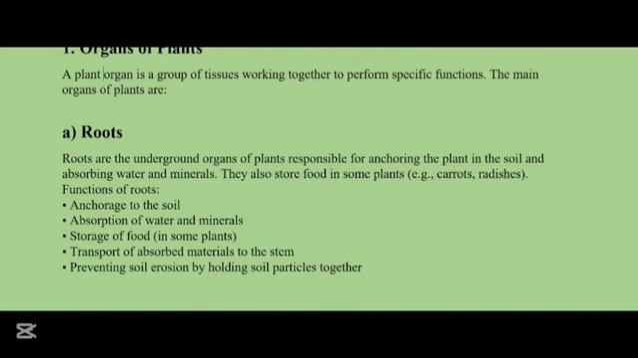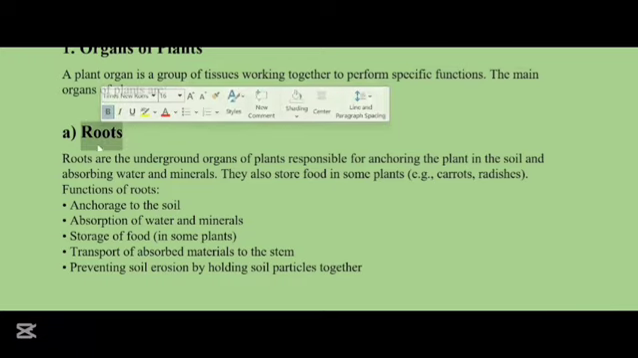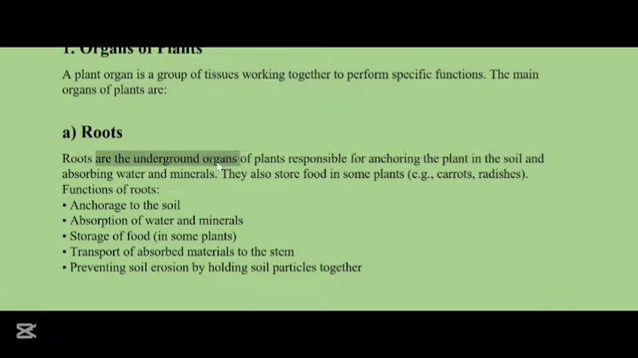Now the organs of plants. A plant organ is a group of tissues working together to perform a specific function. The main organs of the plants include the root. The roots are the underground organs which are responsible for anchoring the plant in the soil and absorbing water and minerals. They also store food in some plants, like carrots and radishes.